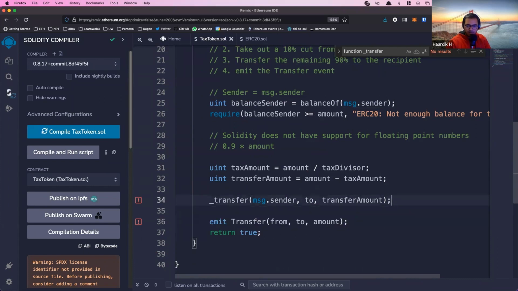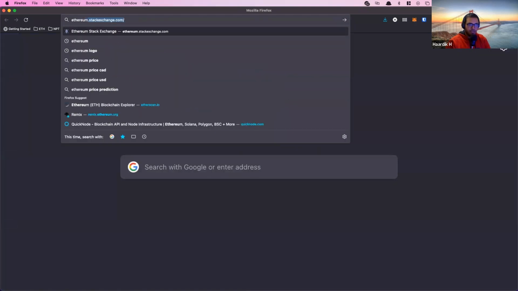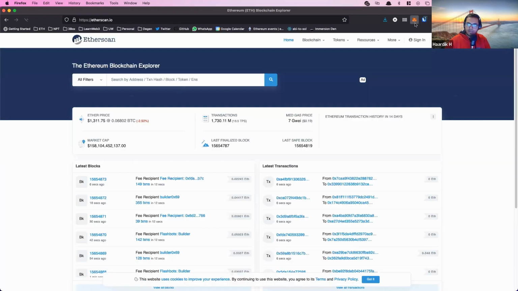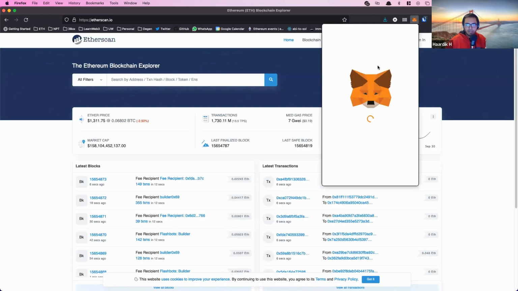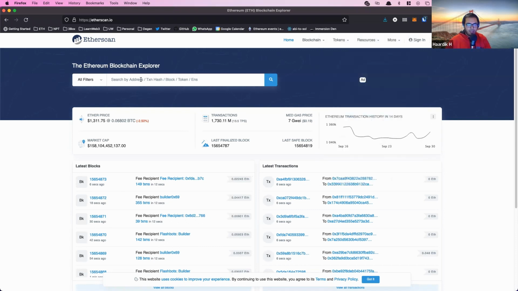And to burn the remaining 10%, which is the tax amount, what you can do is you transfer the 10% amount to this thing called the null address. So I'll show you what the null address is. If you set up MetaMask, if you've ever seen an Ethereum address, it looks like 0x, A, B, C, D, E, F, yada, yada, yada.